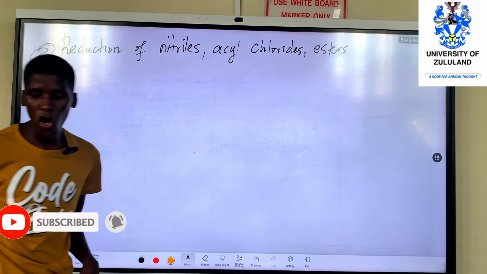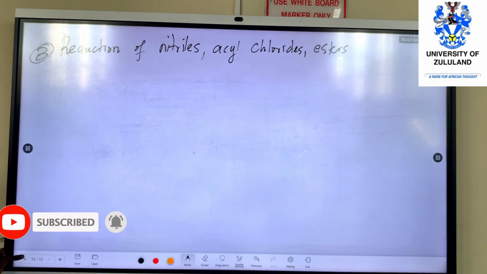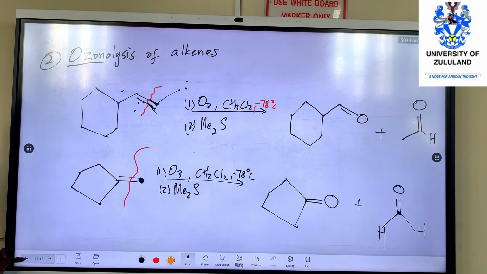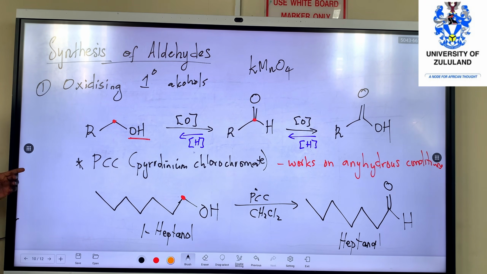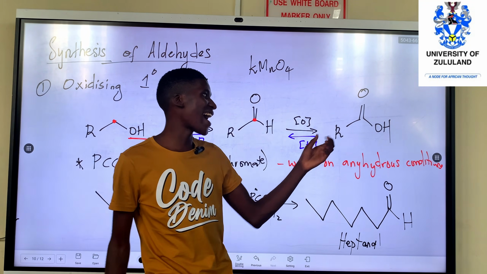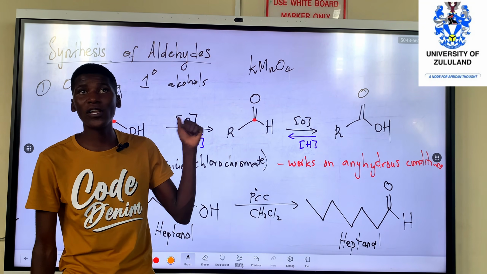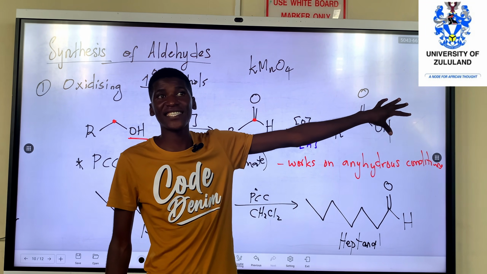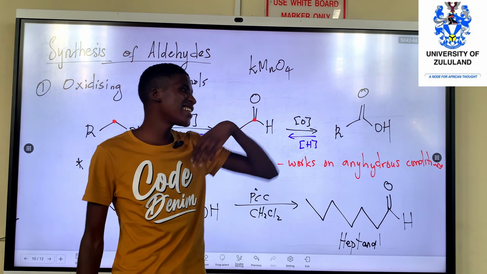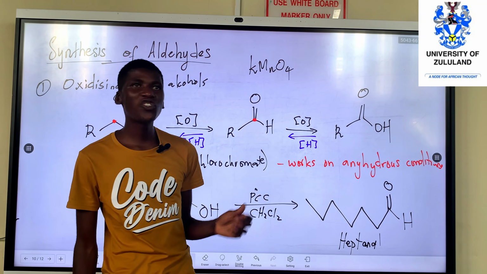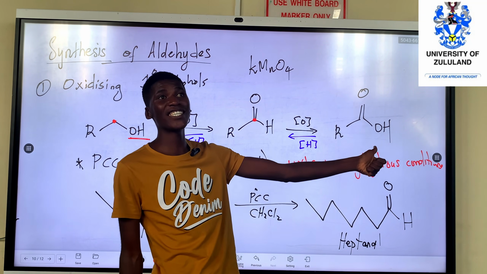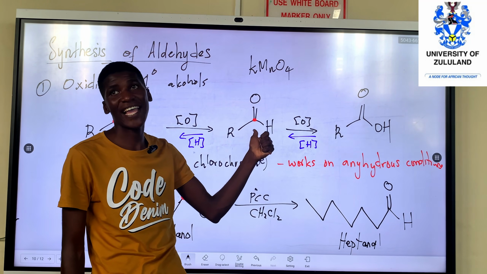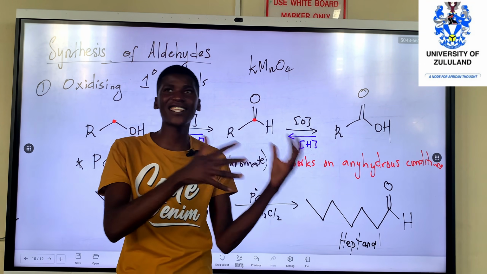Okay, so remember, when we're doing the synthesis of aldehydes by oxidizing alcohol, if you over oxidize it, you end up with a carboxylic acid, right? So let's say you want to attempt to reduce your carboxylic acid back to what? To an aldehyde. Actually, the opposite of oxidation is reduction.